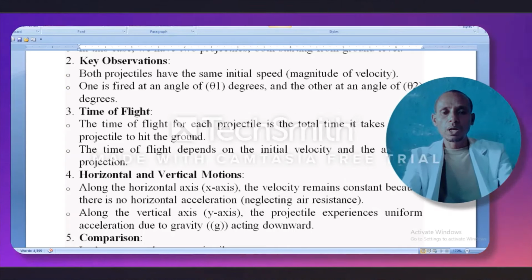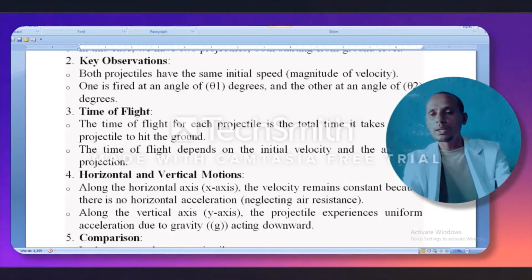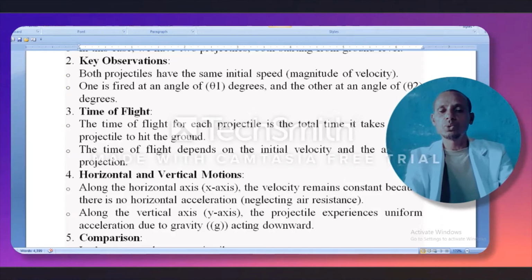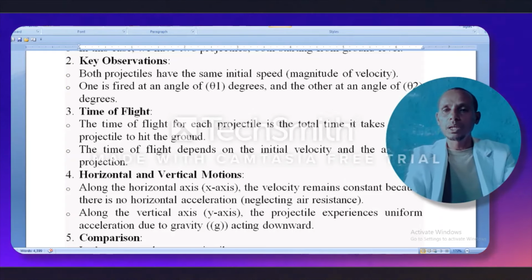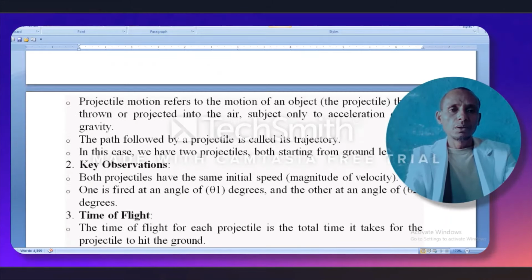Horizontal and vertical motion. Along the horizontal axis, the x-axis, the velocity remains constant because there is no horizontal acceleration, neglecting air resistance. Along the vertical axis, the projectile experiences uniform acceleration due to gravity acting downwards.